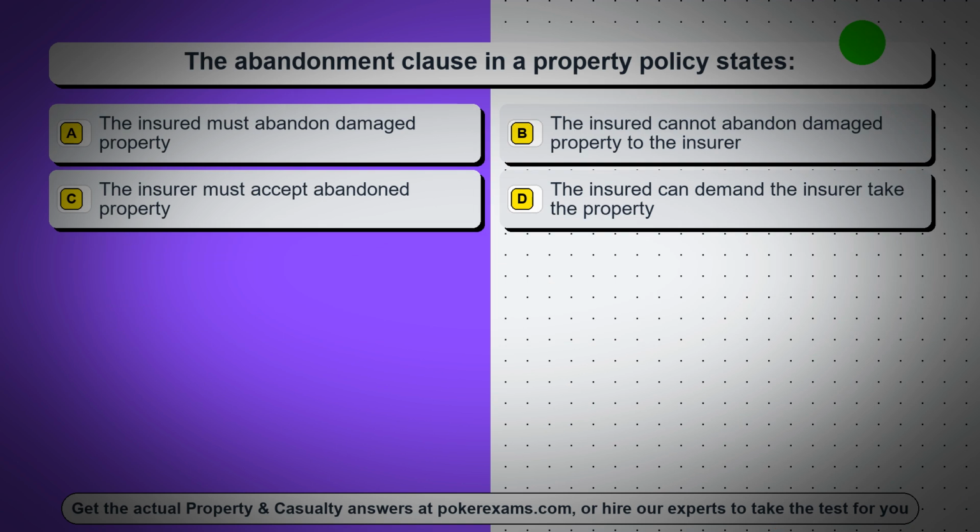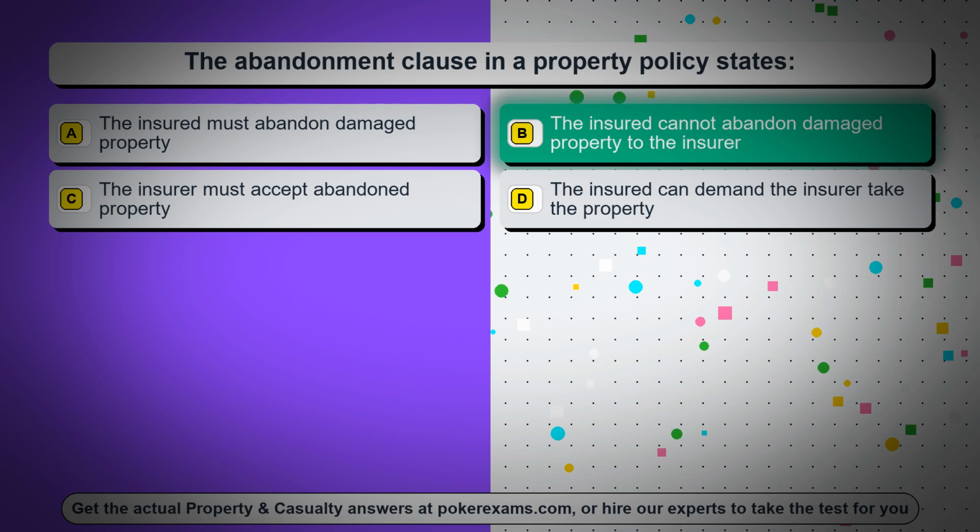Question 99. The abandonment clause in a property policy states, option A, the insured must abandon damaged property. Option B, the insured cannot abandon damaged property to the insurer. Option C, the insurer must accept abandoned property. Option D, the insured can demand the insurer take the property.